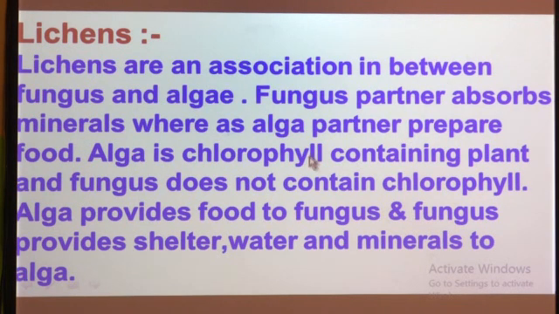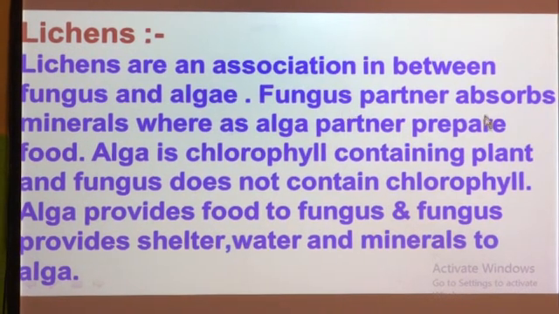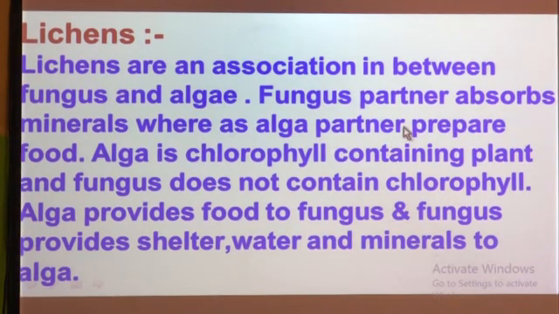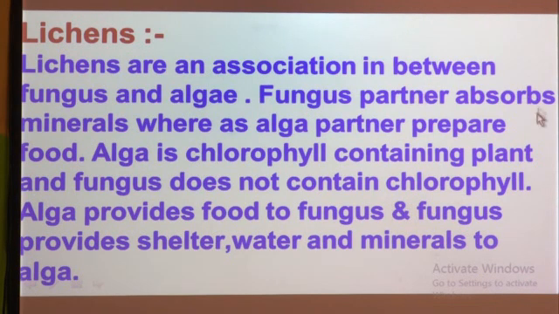See here, the fungus partner or fungus plant cannot prepare its food, and algae cannot absorb minerals from the atmosphere or from the soil. So the fungus partner absorbs minerals, whereas the alga partner prepares food. Alga is a chlorophyll containing plant.